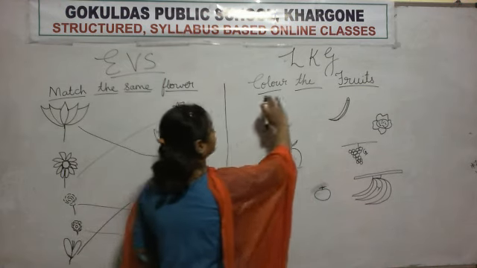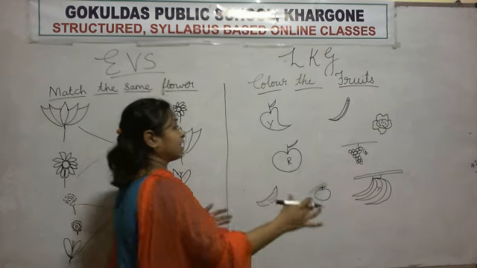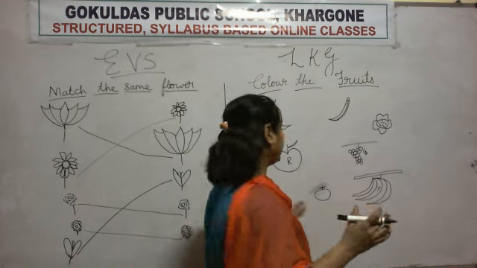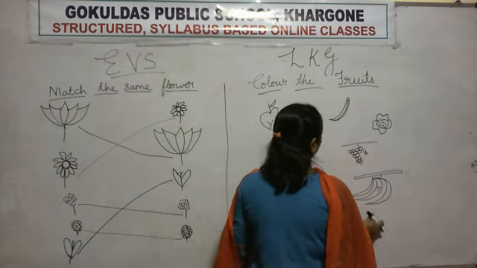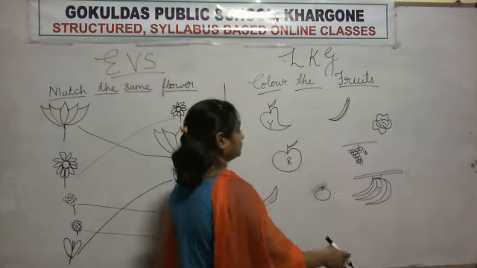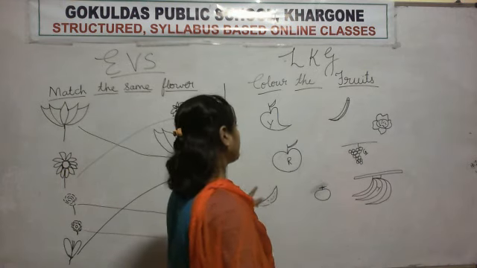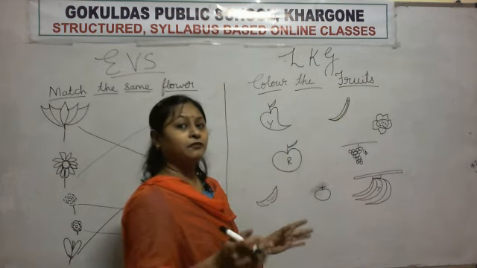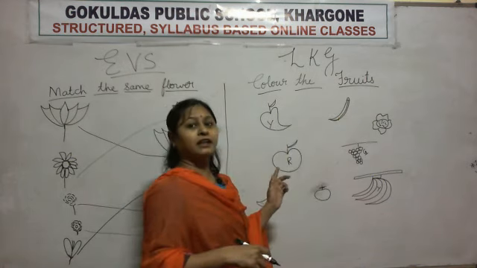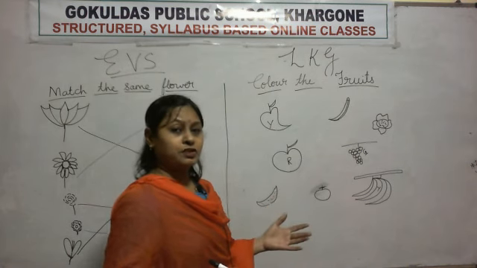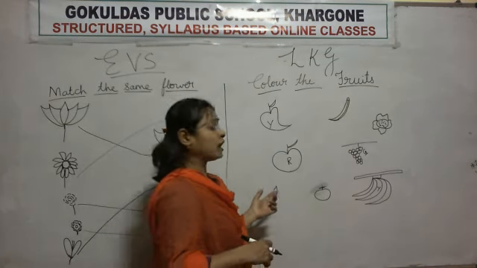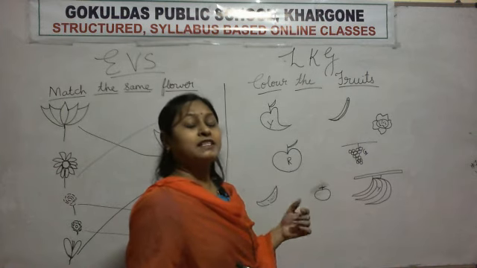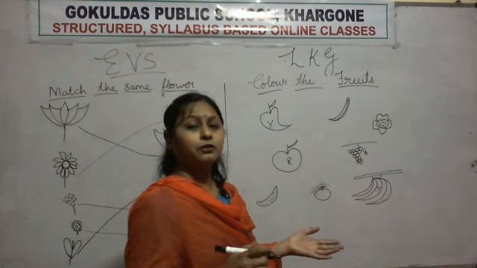These are a mixture. Vegetables and fruits are mixed and kept together. So what do you have to do? You have to color the fruits. First, you have to identify the fruits. Which are the fruits? And then what is the color of the fruit? So you have to do the color of the fruit.